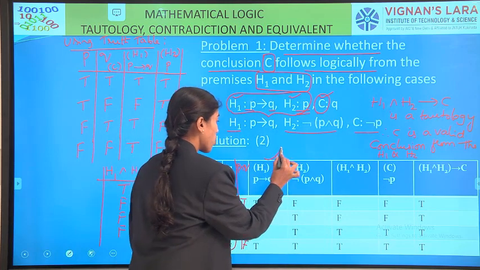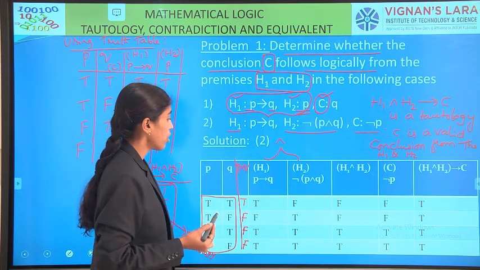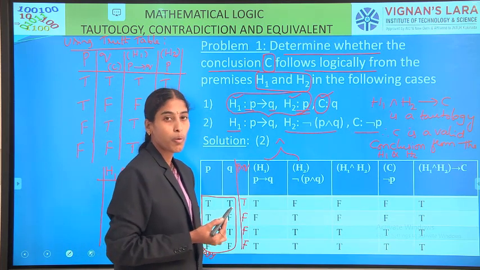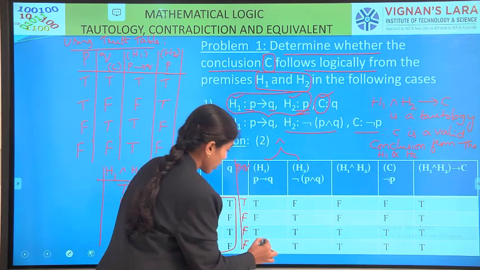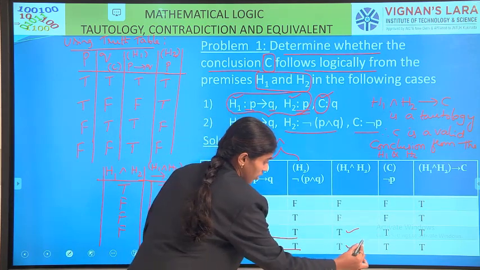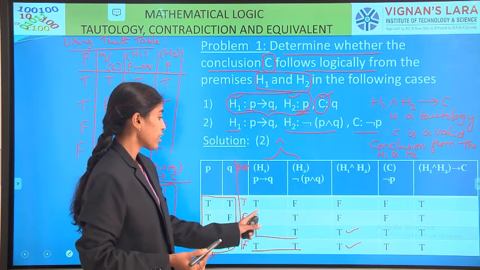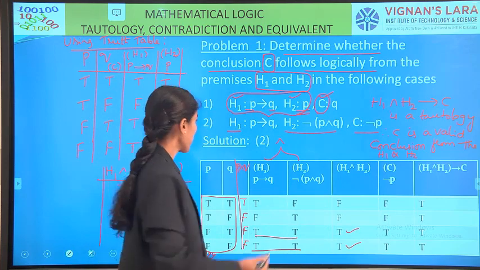Then I calculate H1 and H2. For these two columns joined by the and symbol, conjunction. In the conjunction table, if both are true, it is true, otherwise it is false. So in this case only it is true, and also in the last case it is true. In the remaining cases, any one is false, so it is false.